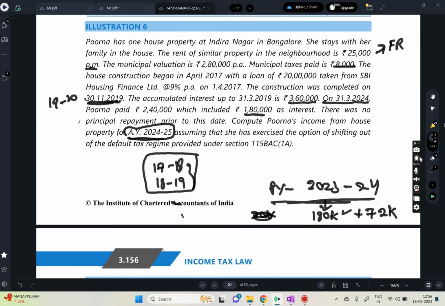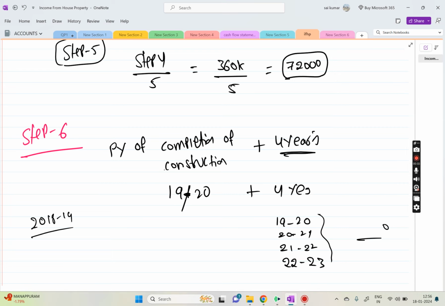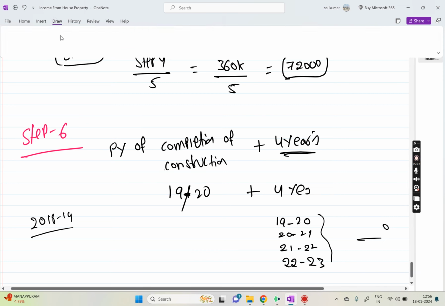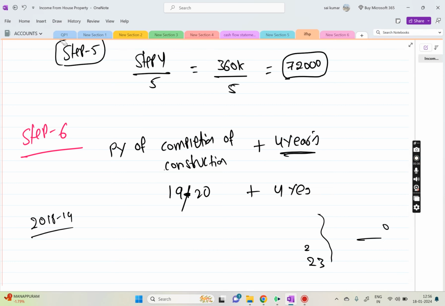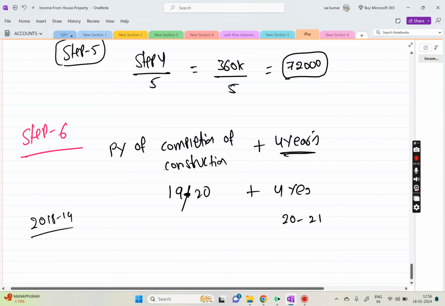So the previous year of completion of the construction is 19 and 20, plus 4 years. So 20 and 21, 21 and 22, 22 and 23, and 23 and 24.